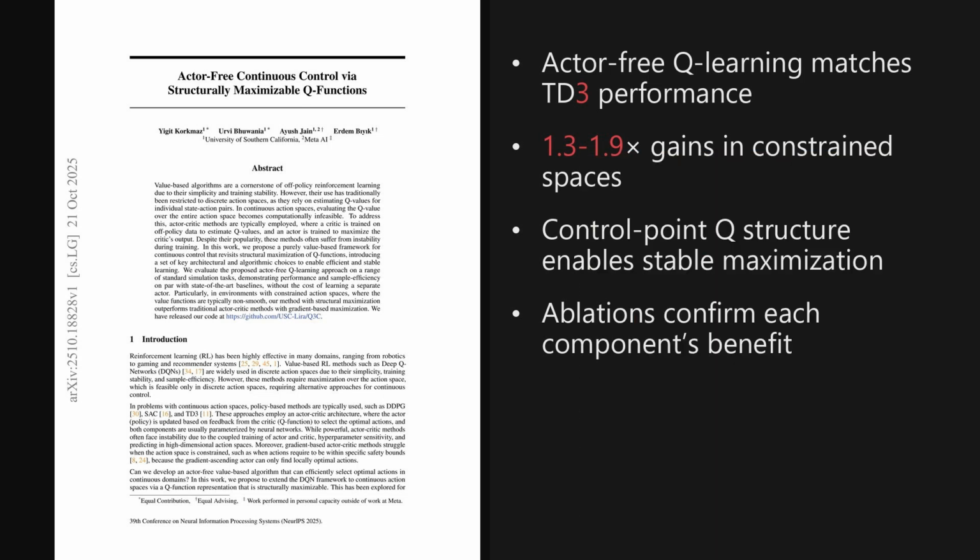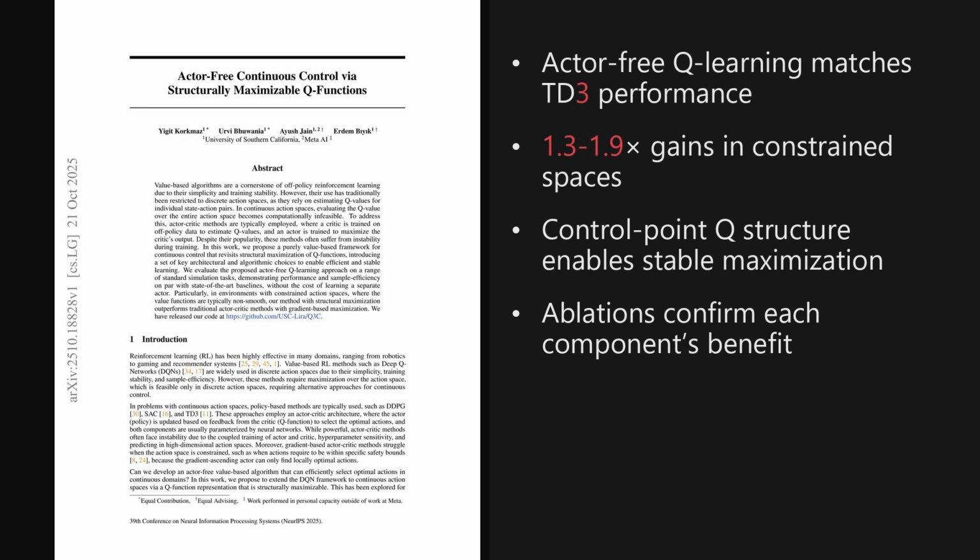I'm Alex. Today we're looking at a paper trending on X, published on October 21st, 2025, about 3 days ago. This paper proposes an actor-free, purely value-based method that makes continuous control feasible by shaping the Q function so its best action lies at one of a small set of learned control points. The paper is titled, Actor-Free Continuous Control via Structurally Maximizable Q Functions. And as we'll see later, the implications for stability and efficiency are quite significant.